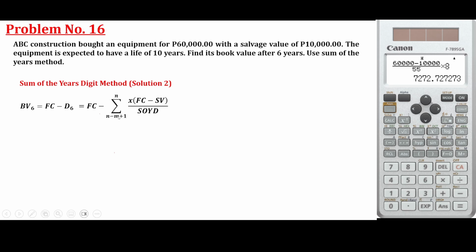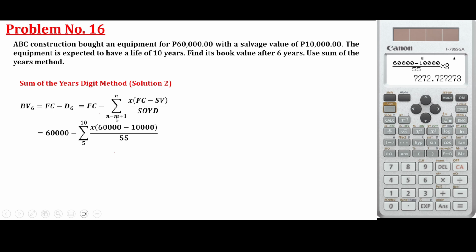Okay? So, minus M. M here represents what year? So, let's say 6 years. So, magiging 7. 7 minus 10. Okay, so that is 3. So, let's substitute para makita natin. 10 years, no?